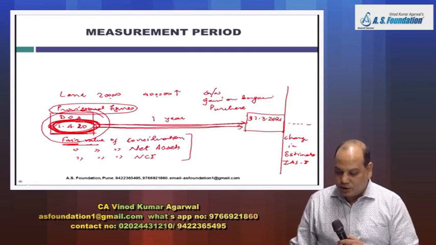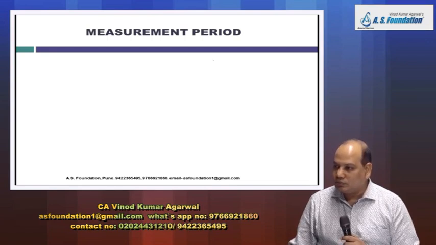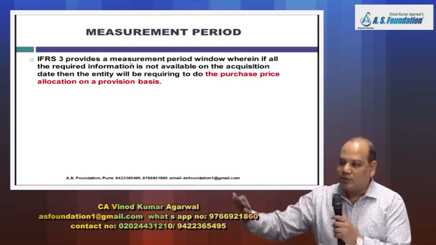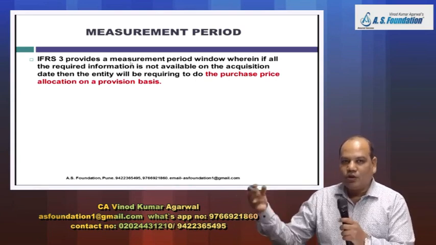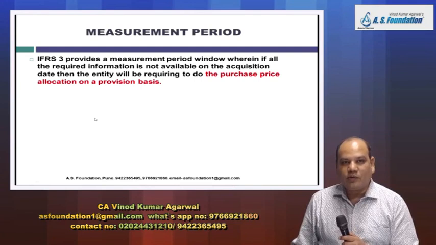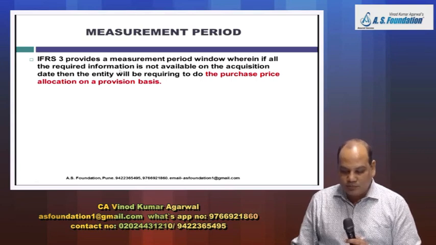But if it is related to a new condition, then it will not be called measurement period adjustment. Then it is a new item, it will be accounted separately. So it should relate to condition which is already existing on the acquisition date. Further information should help me to arrive at fair value as on acquisition date. So this is about measurement period.